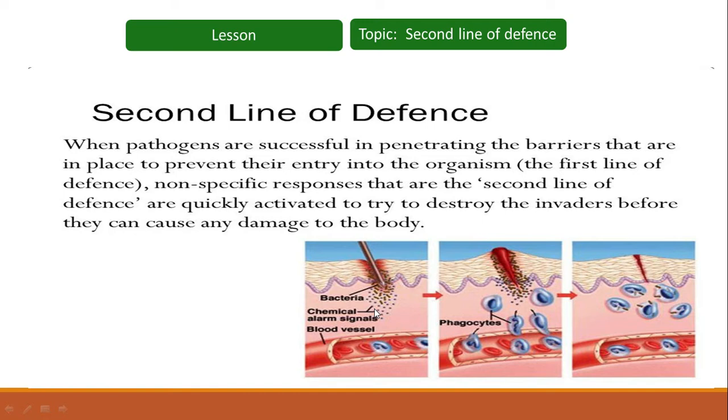After the entry of bacteria, chemical alarm signals are produced by that area, and as a result the blood cells send their soldiers, the phagocytes, to that area of infection or injury, and those bacteria are engulfed and finally destroyed by the phagocytes.